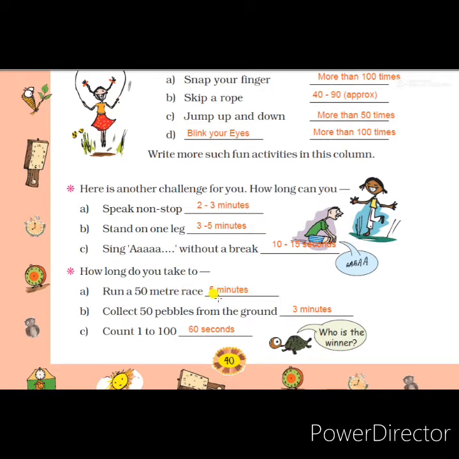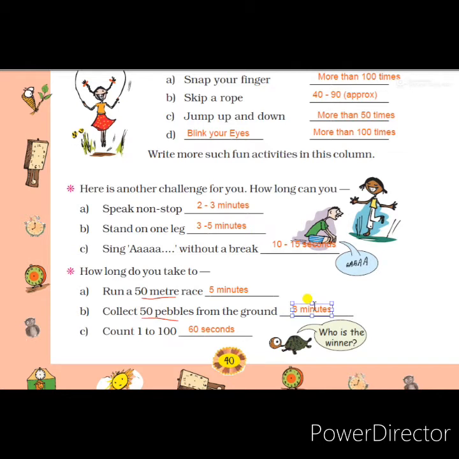Here it asks: within how many minutes can you complete a 50-meter race? I experienced that children can complete a 50-meter race within 5 minutes. Now, collect 50 pebbles from the ground. Oh, it will take 3 minutes only.